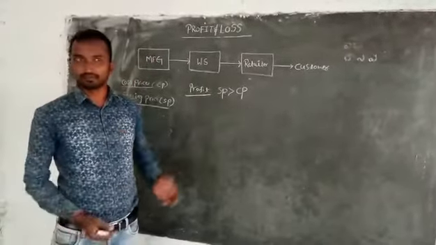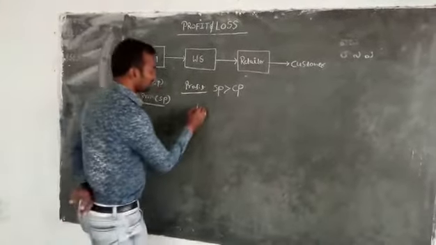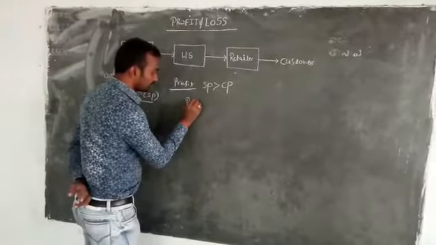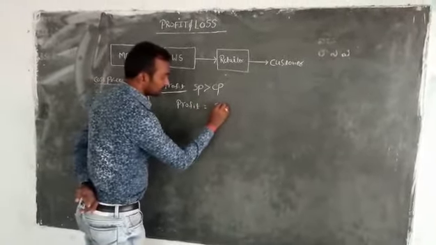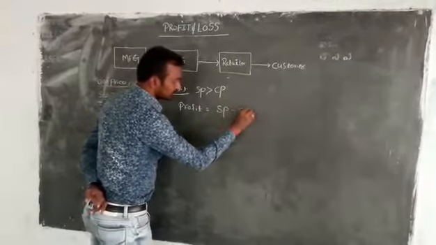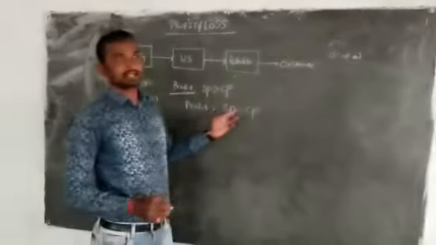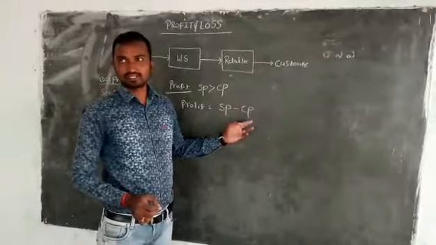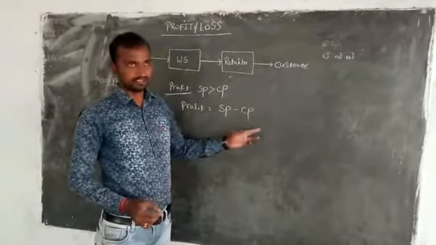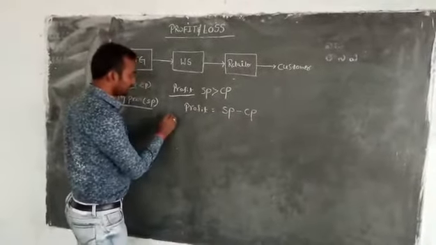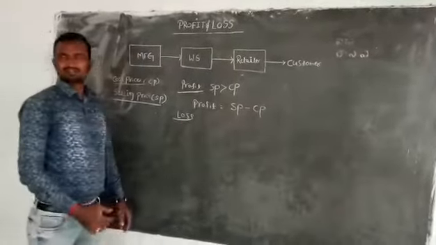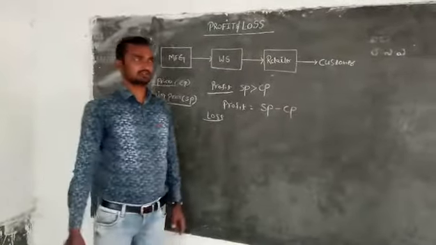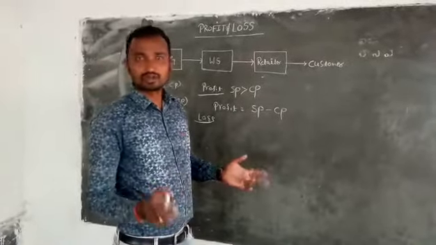Otherwise, how can we identify? That is the reason we are using the formula for calculating the profit: more selling price, less cost price. That's why I am using a positive sign here and a negative sign there. Profit formula is selling price minus cost price. In the similar way, when a person gets a loss, normally in certain business people say that the business incurred some loss.